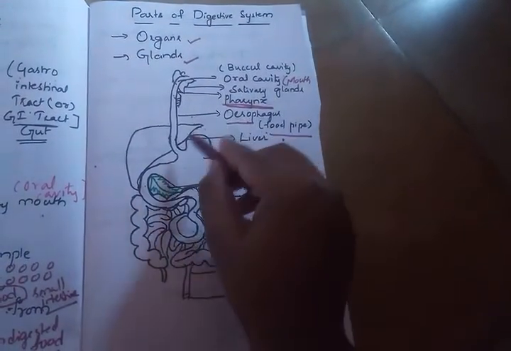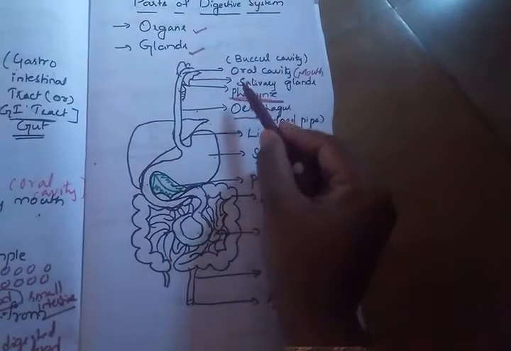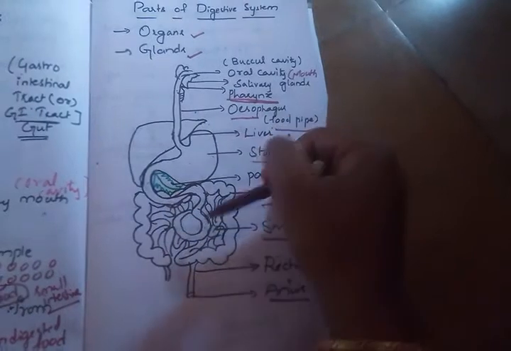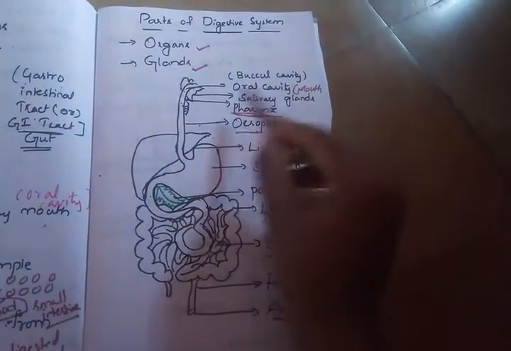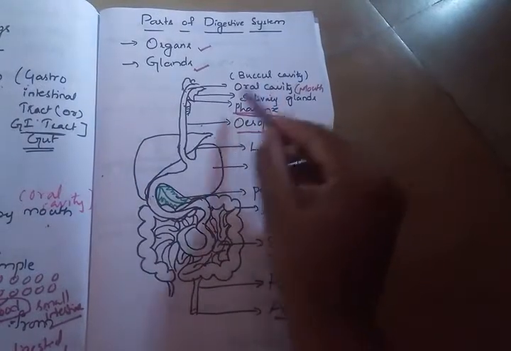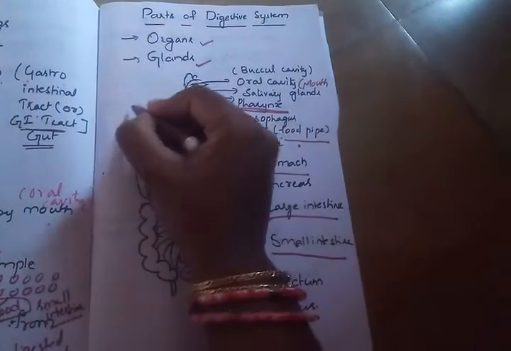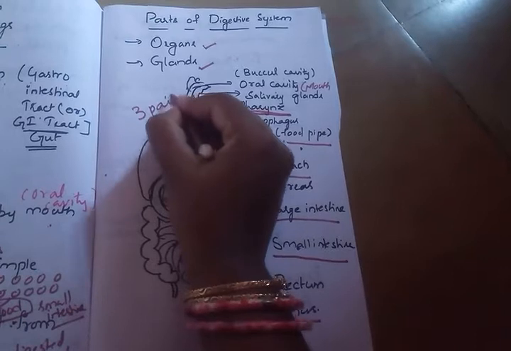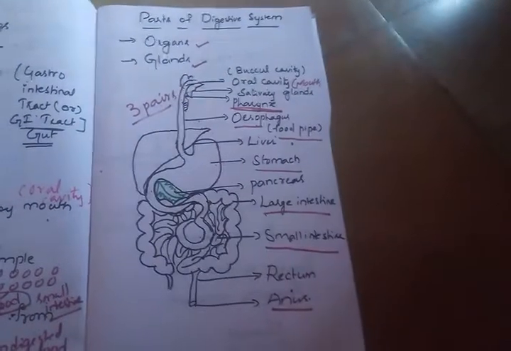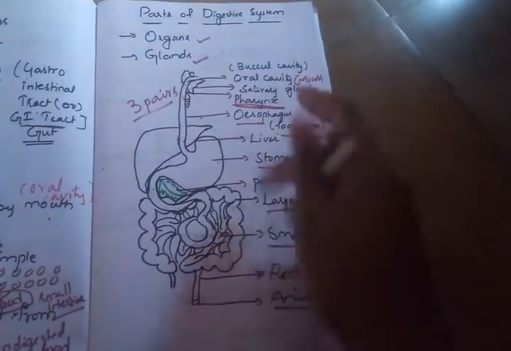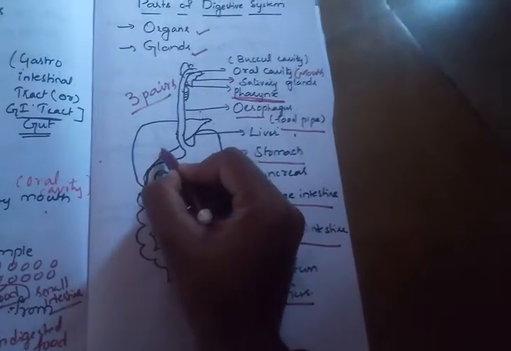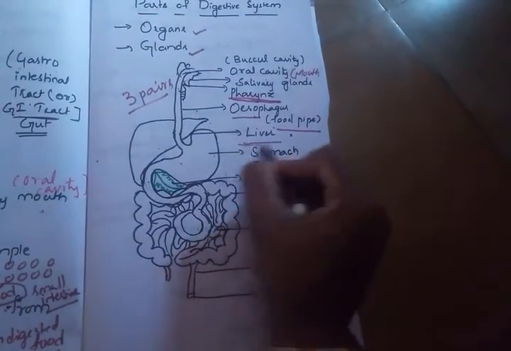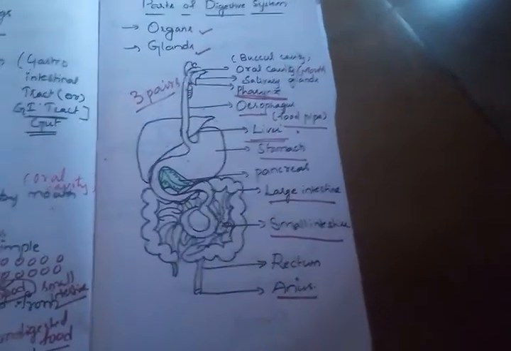Next, the glands associated with the digestive system. I am going to discuss the main important glands in this diagram. The first one is the salivary glands, which are associated with the oral cavity. In our mouth there are how many pairs? 3 pairs of salivary glands are present. Along with the stomach, beside it, we have a big gland called the liver, which is also associated with the digestive system.